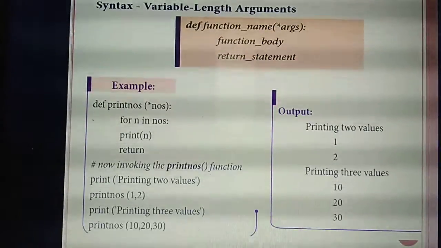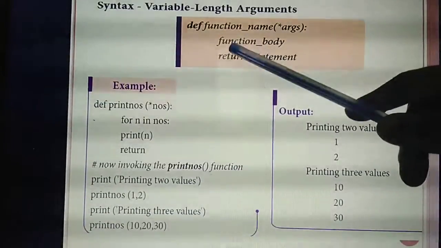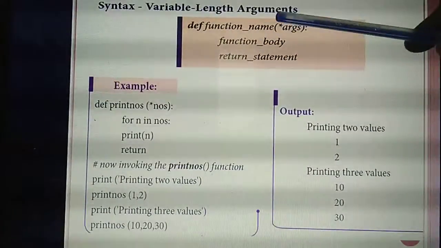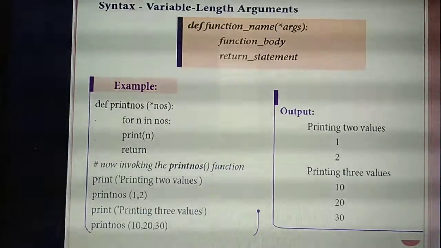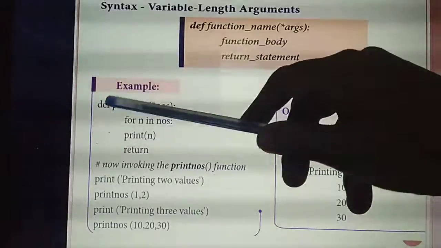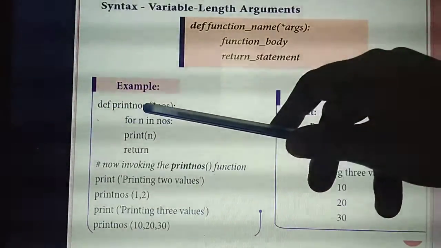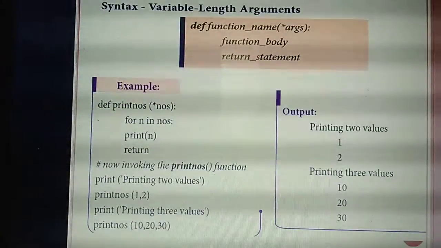Understand? See, once more, study the syntax. The def keyword, the function name, the arguments given with the asterisk symbol, then you need to write the statements with return. See the example program. What's the function name? Keyword def, function name is print numbers. You are going to print values.